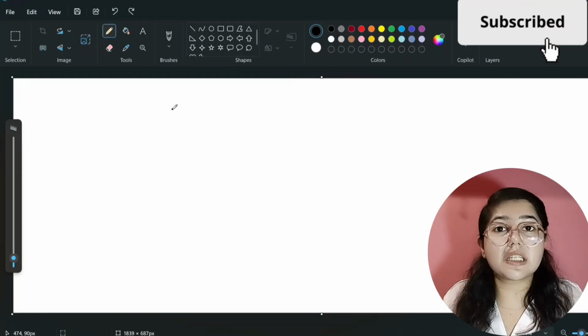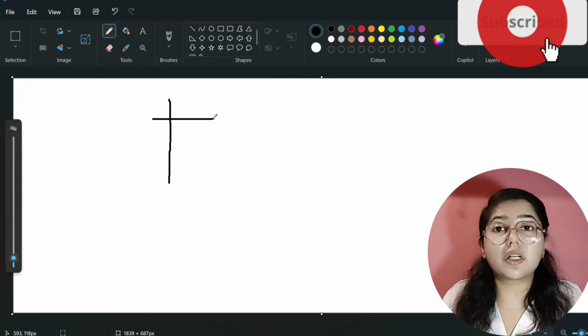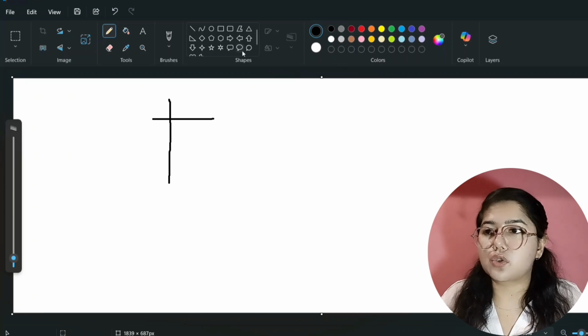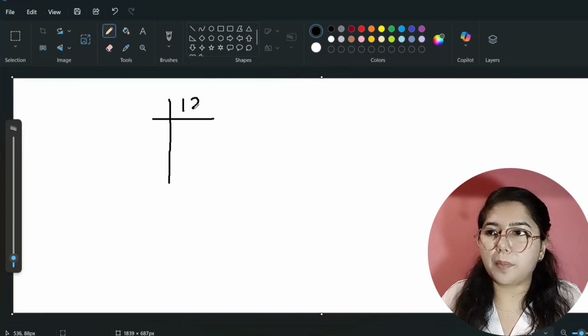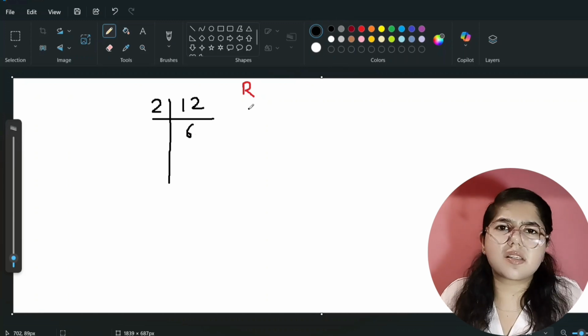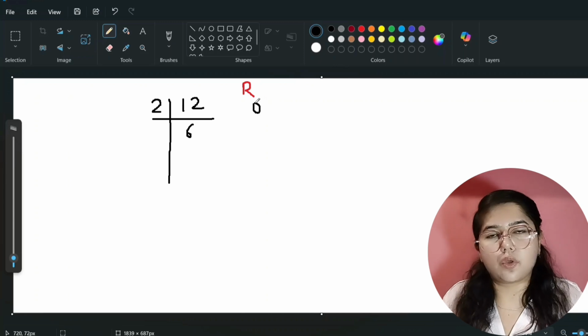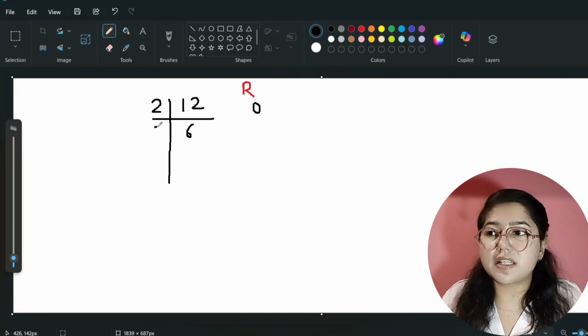How? Let's see. If I give you a question to convert the integer number 12 into binary, how will you convert it? You will convert by dividing by 2. So I have to find the binary of 12, right? I will divide 12 by 2, that will be 6. And here I will write the remainder. If I divide 12 by 2, what will be the remainder? 0, because it is completely divisible. So here I am writing 0.